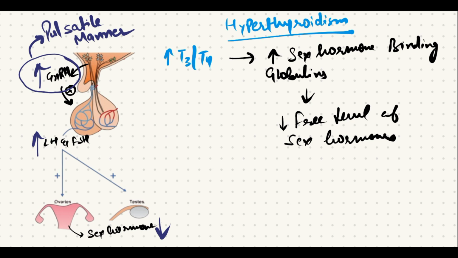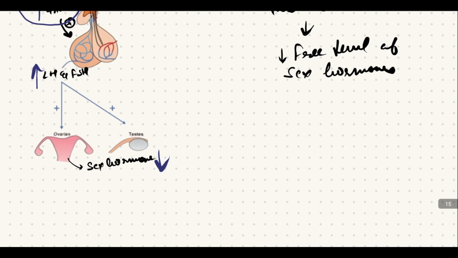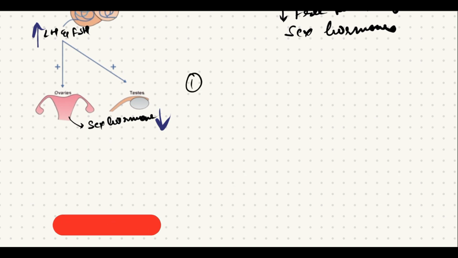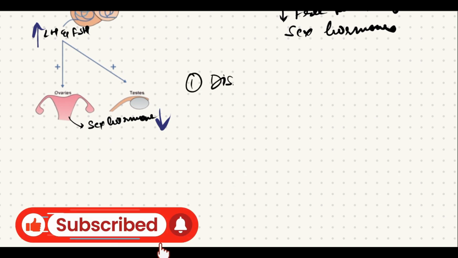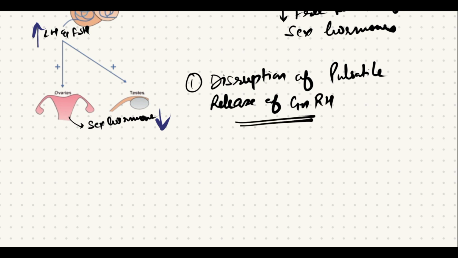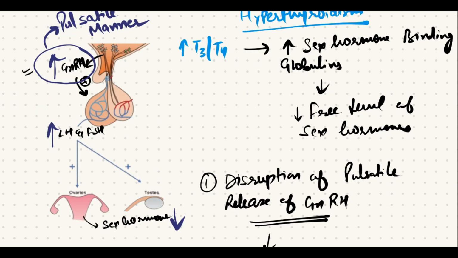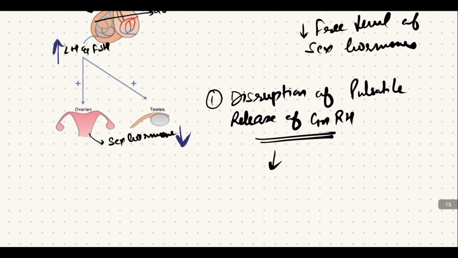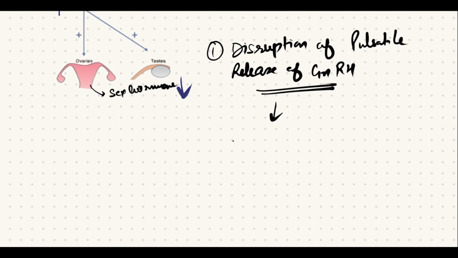So increased GnRH, due to the decrease of free level of sex hormone, there is disruption of pulsatile GnRH release. So there is, number one, disruption of pulsatile release of GnRH. Because of the non-pulsatile, increased GnRH level, this causes desensitization of the GnRH receptor on the anterior pituitary.